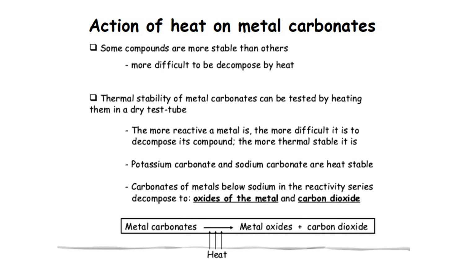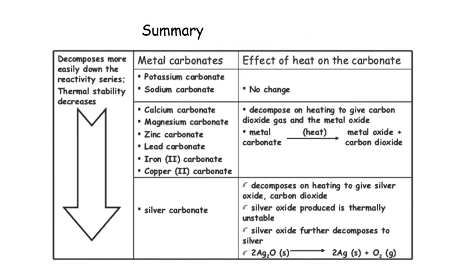Summary of that: potassium carbonate and sodium carbonate have no effect on heating. They are thermally stable. Calcium carbonate, magnesium carbonate, zinc carbonate, lead carbonate, iron(II) carbonate and copper carbonate decompose on heating to give carbon dioxide gas and the metal oxide.